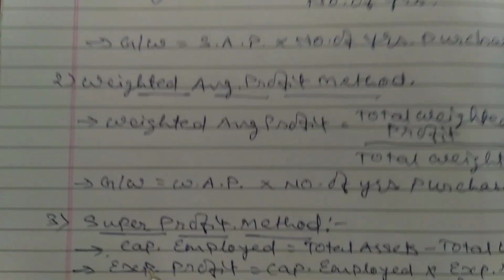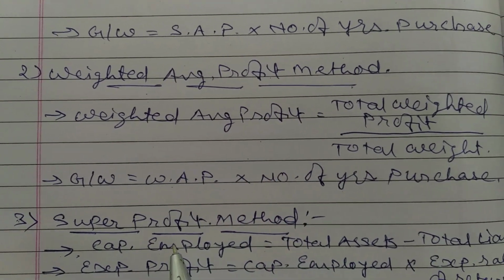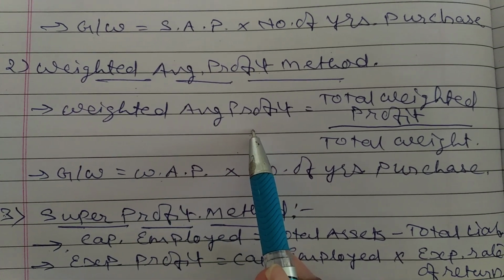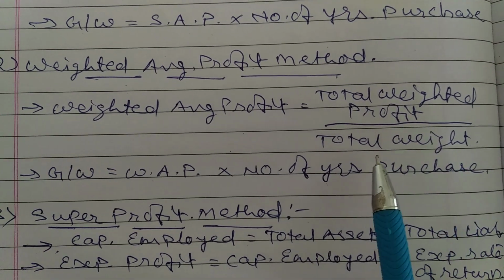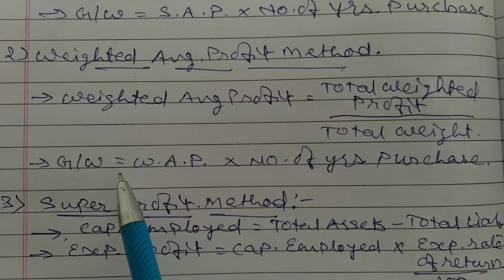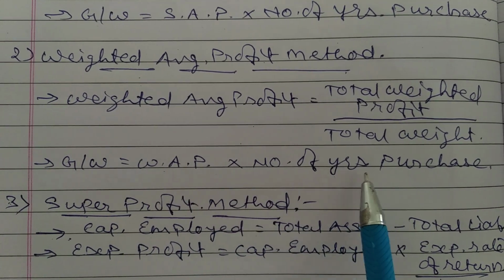Second method to find goodwill is weighted average profit method. First of all, find the weighted average profit. The formula is total weighted profit upon total weight. To find goodwill, weighted average profit into number of years purchase.